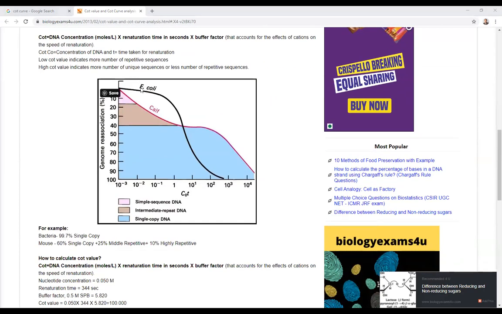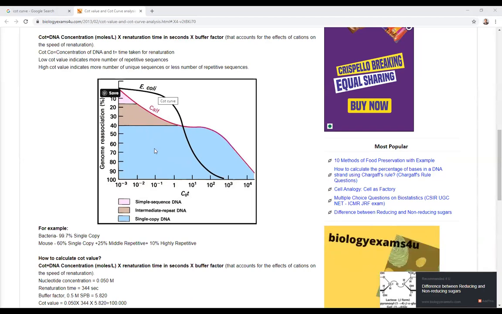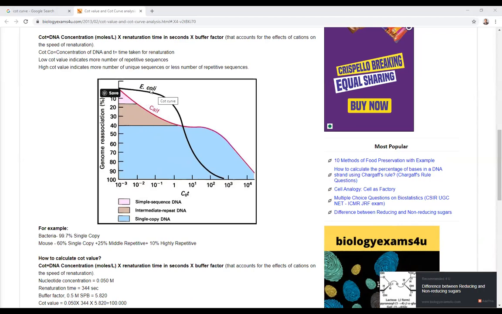There you can find there is an E. coli DNA and there is a calf DNA. The calf DNA is following a curve which is much steeper as compared to the E. coli DNA. Calf DNA is coming down very fast compared to E. coli DNA. Intermediate repeat DNA sequence is present in calf and unique DNA sequence is present in E. coli. The one which has a repeat DNA sequence will come down, and the one which has a complex DNA sequence will always remain above.